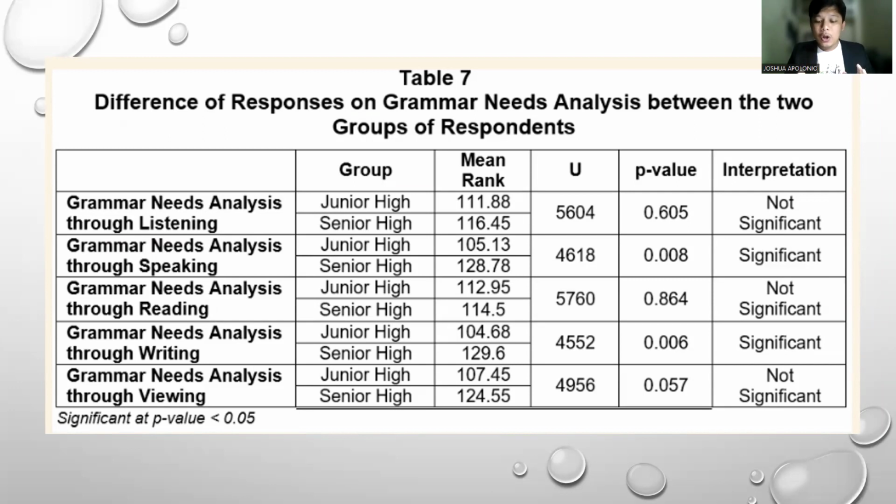Now for table 7, it compares grammar needs between the two groups of respondents. The result revealed that grammar needs through speaking with a p-value of 0.008 and writing with a p-value of 0.006 was less than the alpha level of 0.05. Thus, the first null hypothesis was rejected. It suggests a significant difference observed, and based on the test, it was identified that senior high school teachers consider grammar needs in speaking and writing more important.